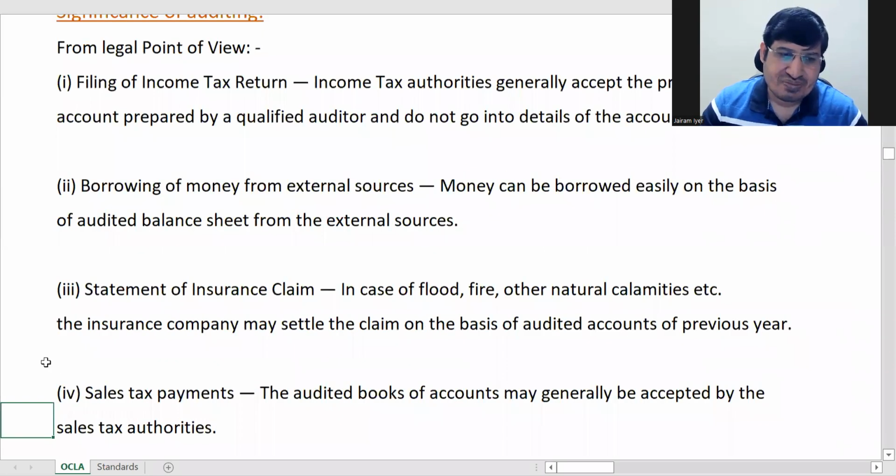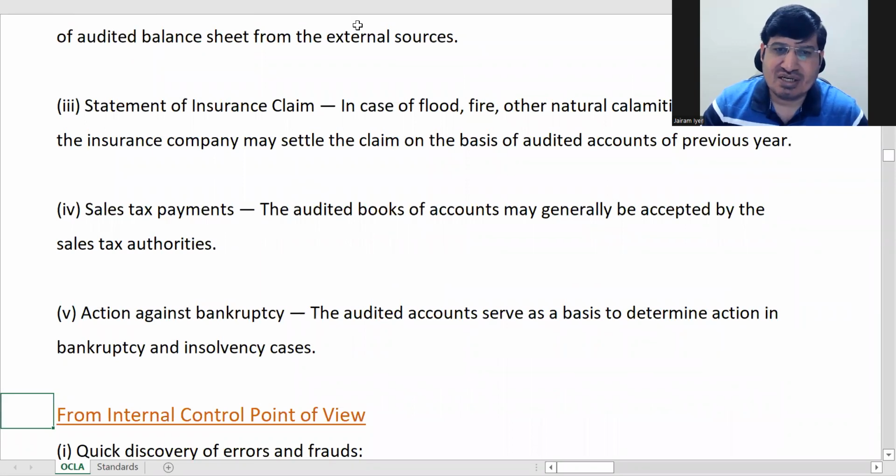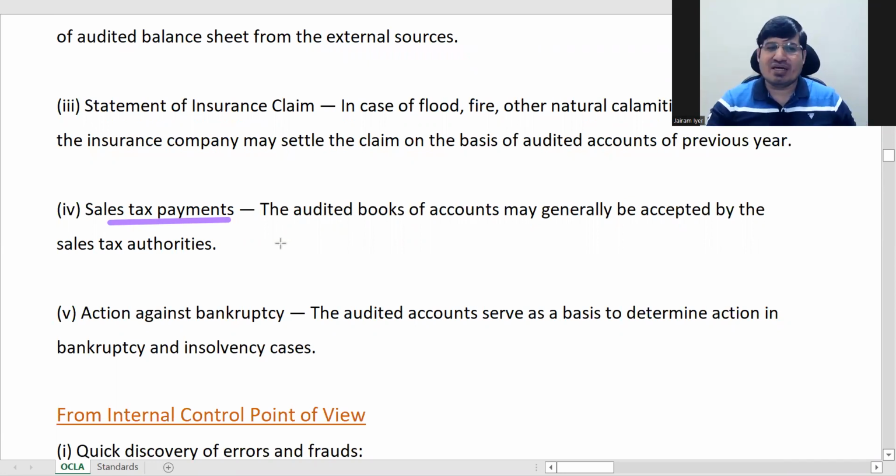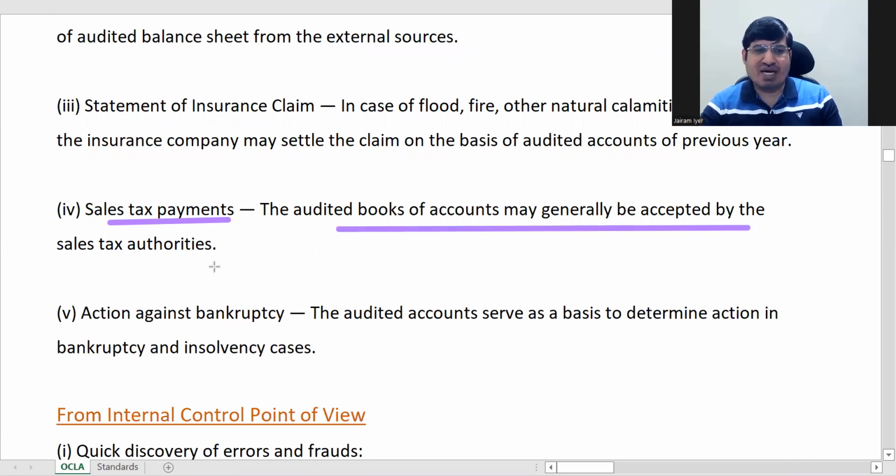And sales tax payments. Okay. So these also, you can talk about. These are basically, you can say GST payments. Okay, in this place now. So सब पुराना ही सब रह गया जैसे ये सब. ठीक है. So now you will talk about say GST payments. Correct. So audited books of accounts may generally be accepted by GST authorities. Okay, right?